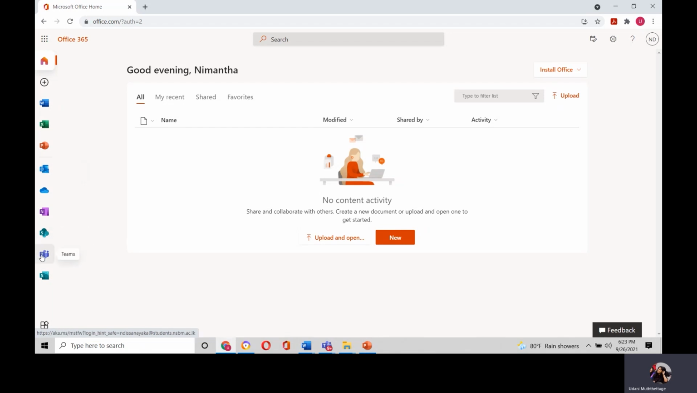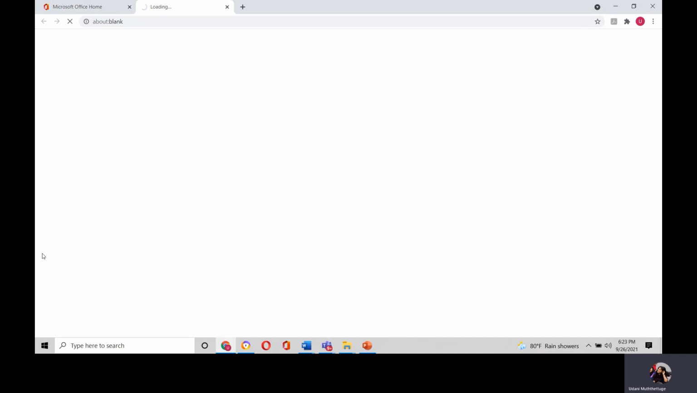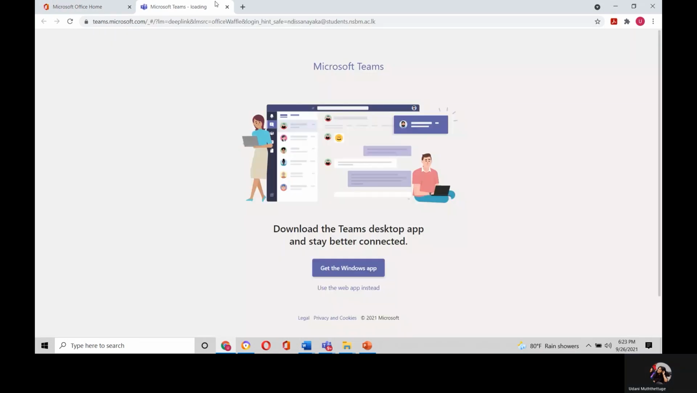As you can see here, students, there is a purple color icon on the left side called Teams. This is Microsoft Teams. This is what we are going to use in order to conduct online lectures until we start the lectures physically. So I'm going to click on Teams. Once you click on the MS Teams icon, you will come to an interface like this. As you can see, there is an icon called Get the Windows app.